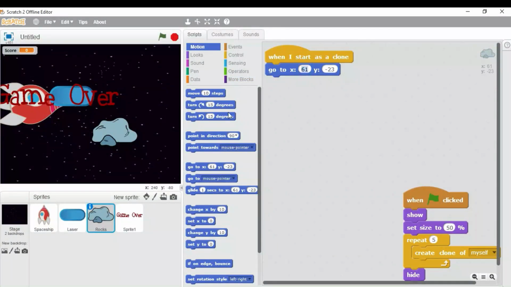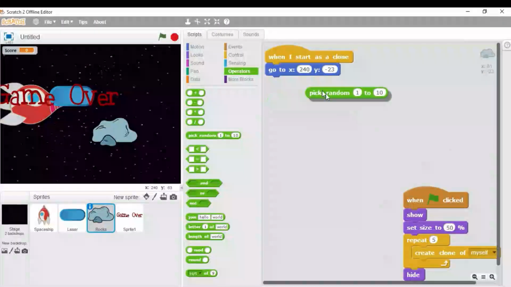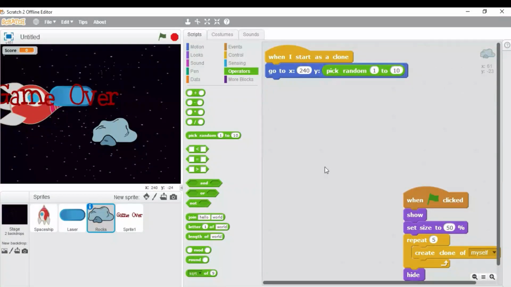Here you need to change the value to 240 and click on the operators and pick random block over here. We are going to change it minus 150 to positive 150.